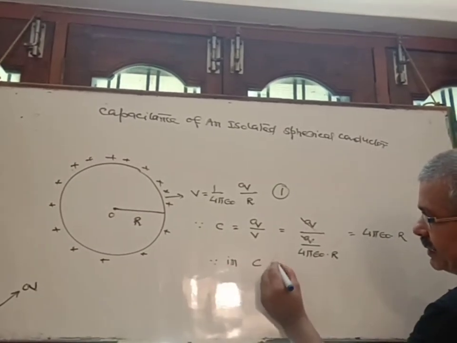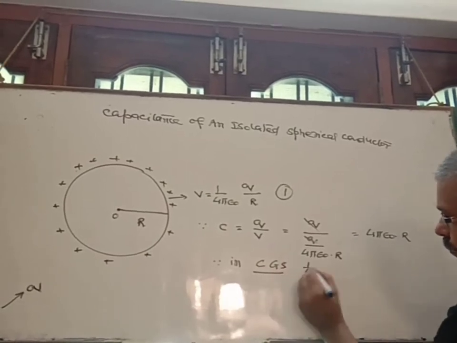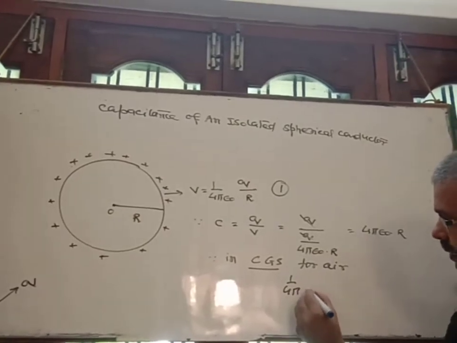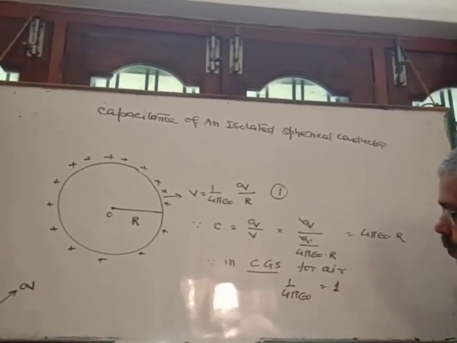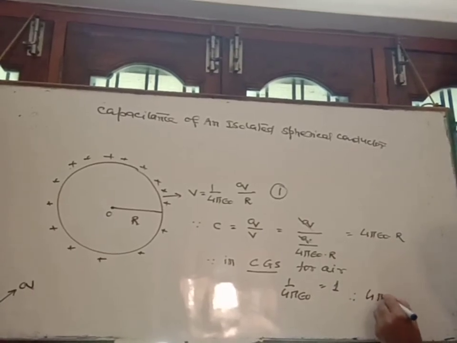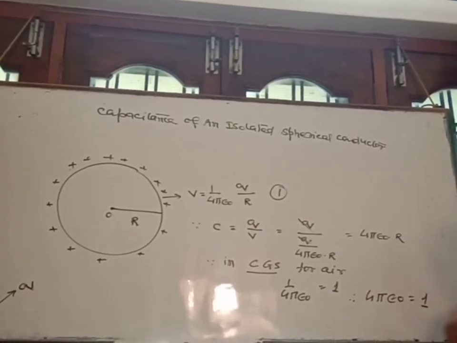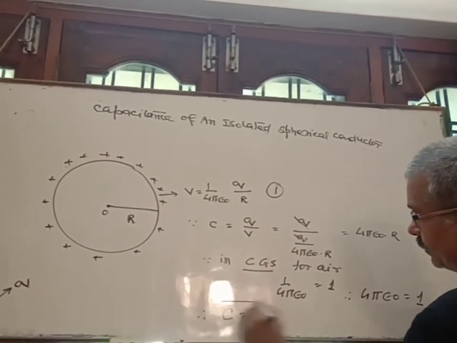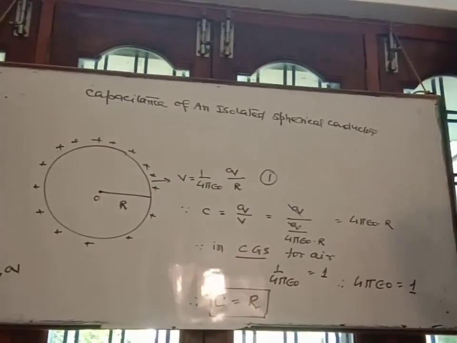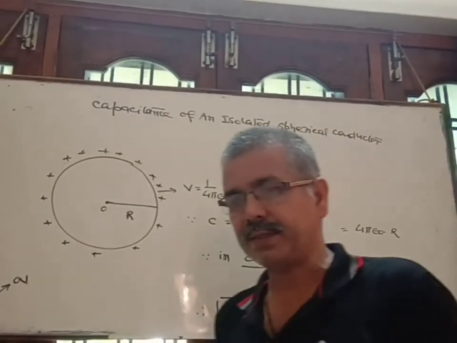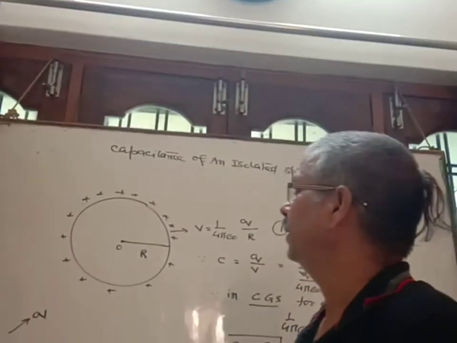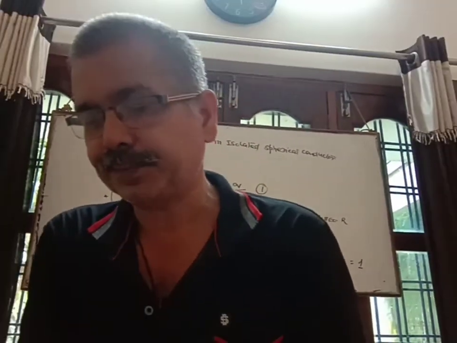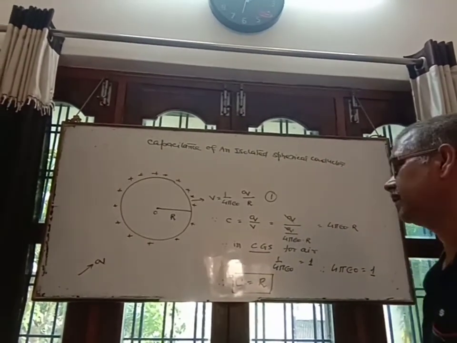Since in the CGS system, for air, if the medium is air, 1 upon 4 pi epsilon 0 is equal to 1. Therefore, 4 pi epsilon 0 is also equal to 1. And if it is 1, then C is equal to capital R. It means in the CGS system, capacitance of an isolated spherical conductor is numerically equal to the radius of the sphere.